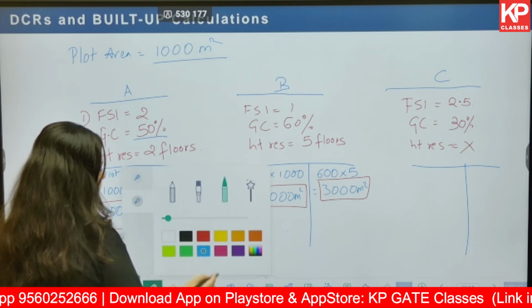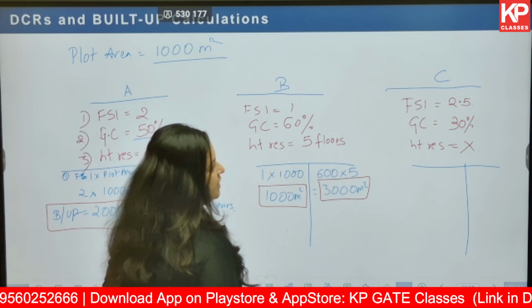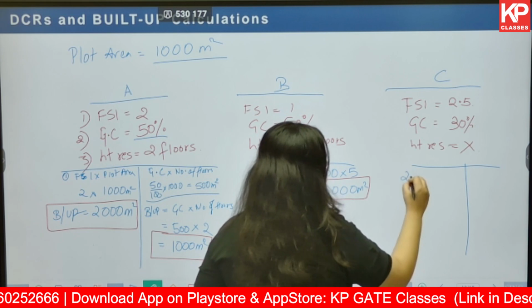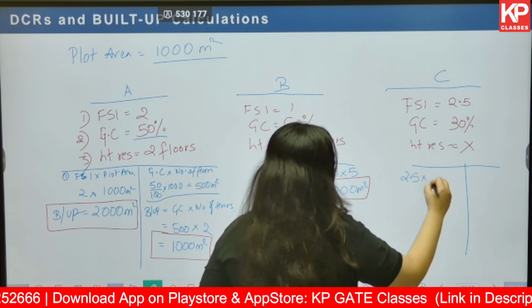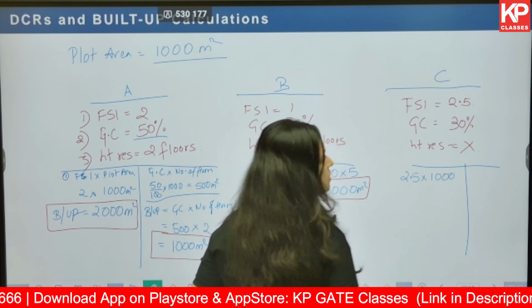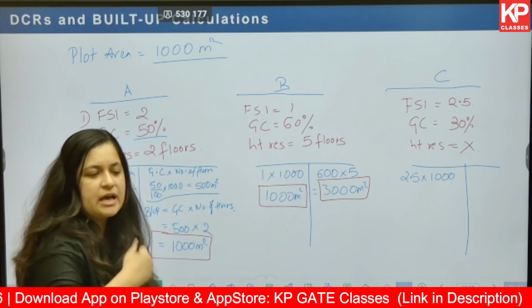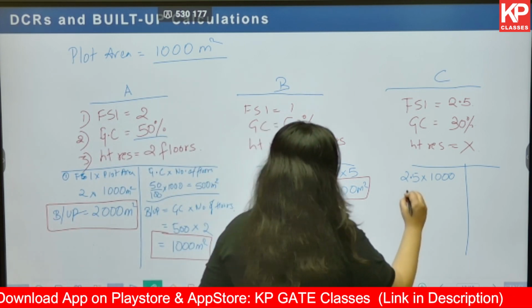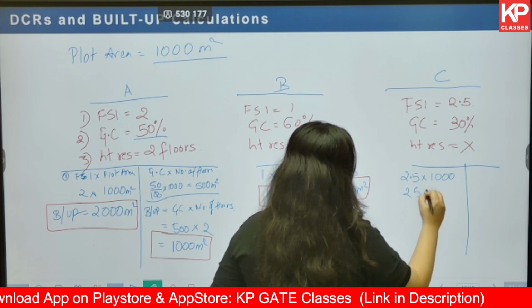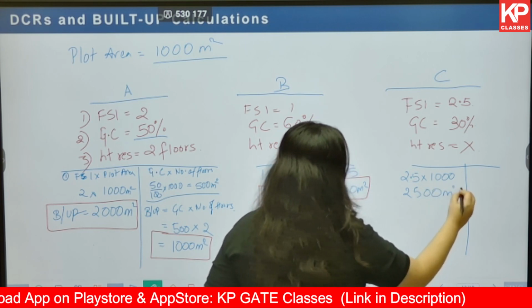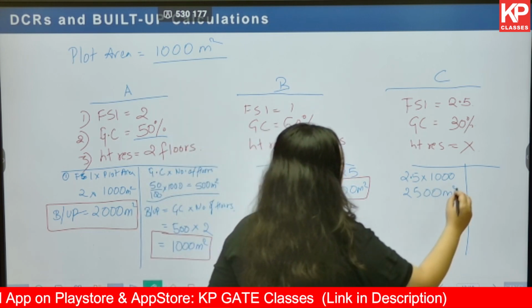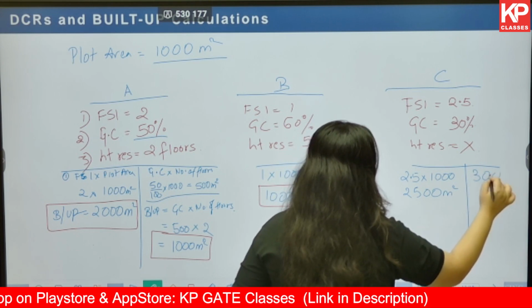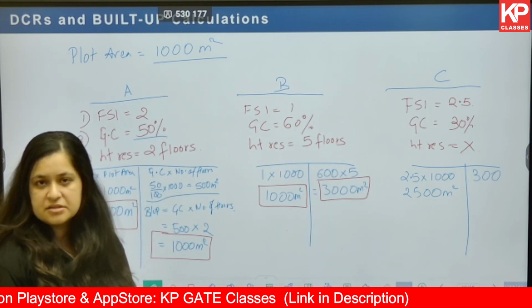Next. For scenario number C, I have the FSI as 2.5 and the plot area as 1000. So built up area is equals to FSI multiplied by the plot area. So this gives me 2500 meters square. Okay. Next, ground coverage is going to be 300, but there is no height restriction over there.